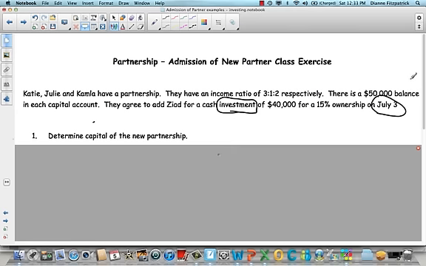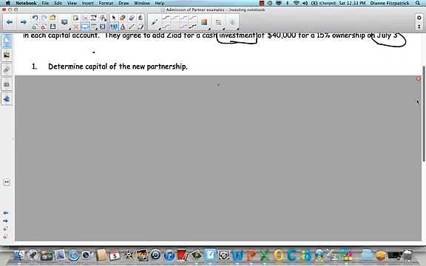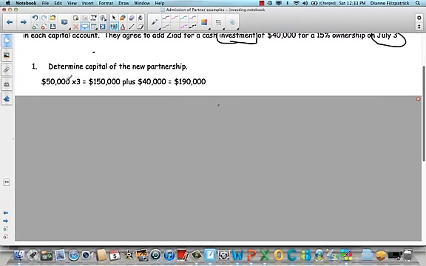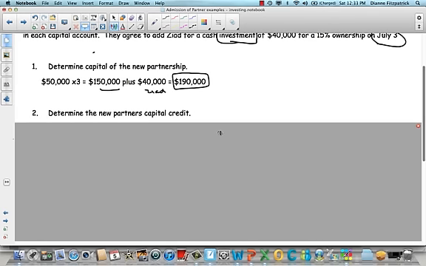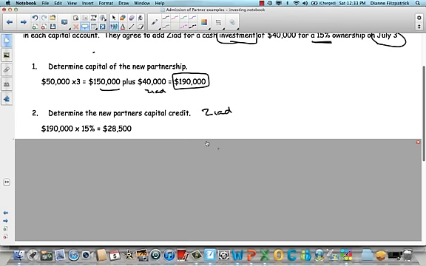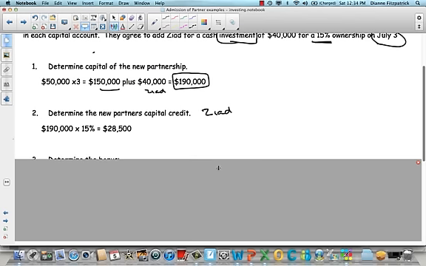So step 1, remember, we're going to determine the capital of the new partnership. It's pretty straightforward. Like I said, there was 50 times 3 because Julie, Katie, and Kamala each had $50,000, was 150, plus the 40 that Ziad is adding, so the partnership is going to have a total of $190,000 in capital. Now, the question is, how much of that is going to go to Ziad, the new partner? Well, up here it was a 15% ownership. So 15% of 190 is $28,500. So Ziad should get $28,500.